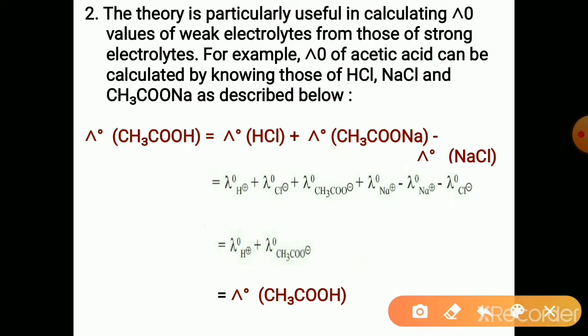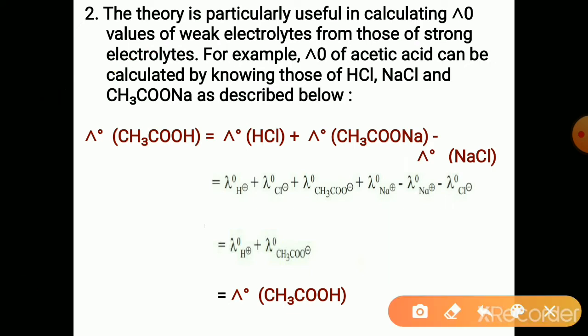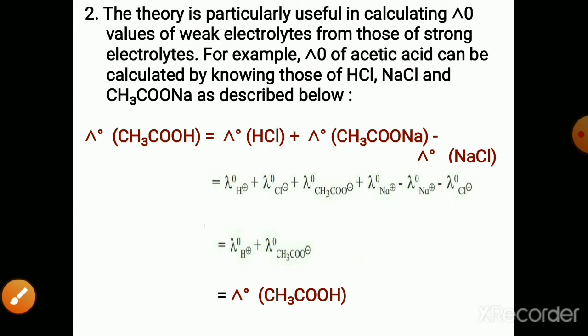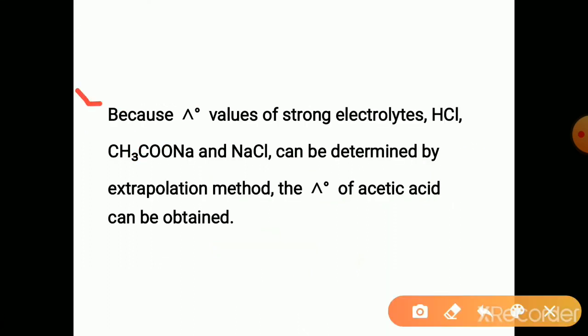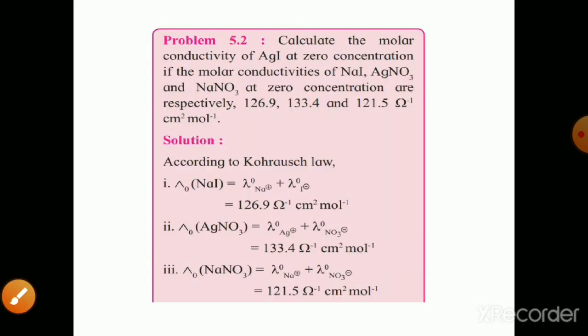This is the important application: calculating molar conductivity at infinite dilution of a weak electrolyte from strong electrolytes. The lambda naught values of strong electrolytes can be determined by the extrapolation method, and from that we can determine the lambda naught of any weak electrolyte.